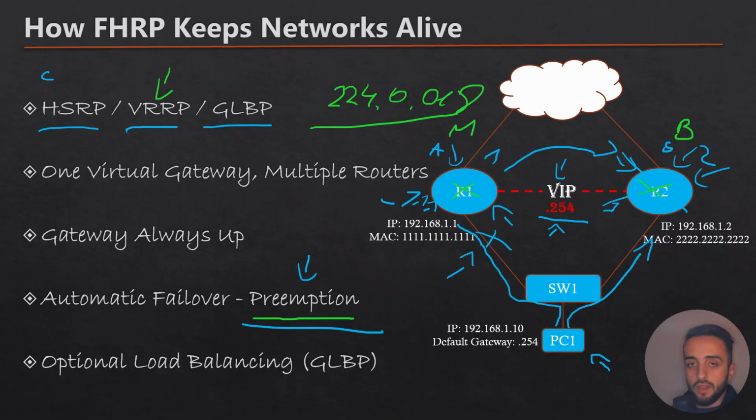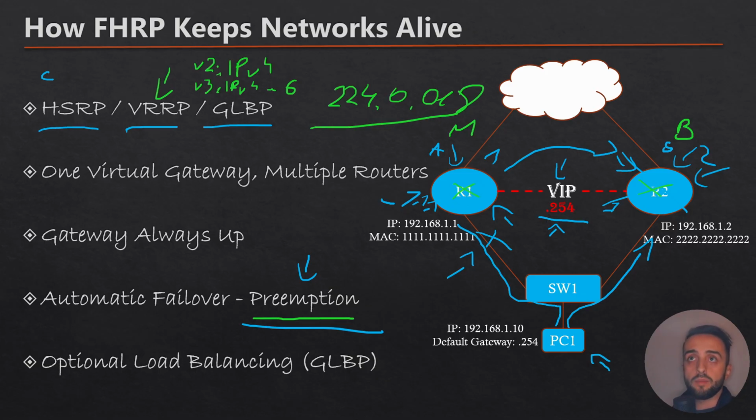And the other great thing about VRRP is that it has two versions. The first one is version 2, which supports only IPv4, and the other version is version 3, which supports IPv4 and IPv6, which is awesome. So a lot of options, and it all depends on what you need to achieve as a network engineer.